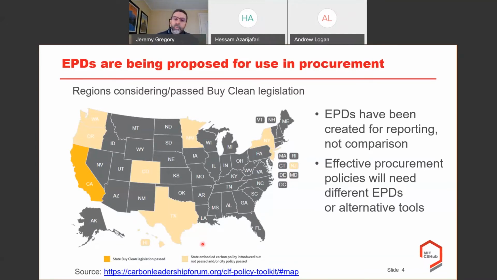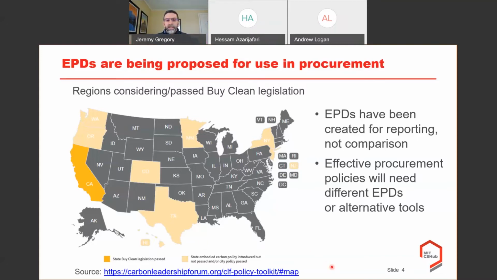And so if we really want to take EPDs to the next level where they are used in procurement, we're going to have to change the way that we publish EPDs, or we're going to have to use some alternative tools. And that's what we want to talk about today. And our intention is not to say, let's get rid of EPDs.